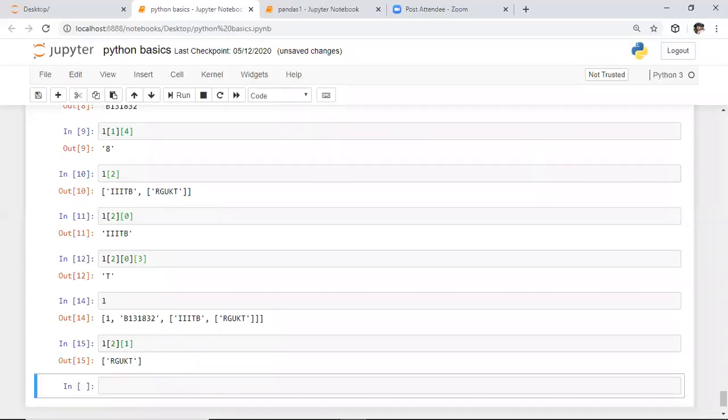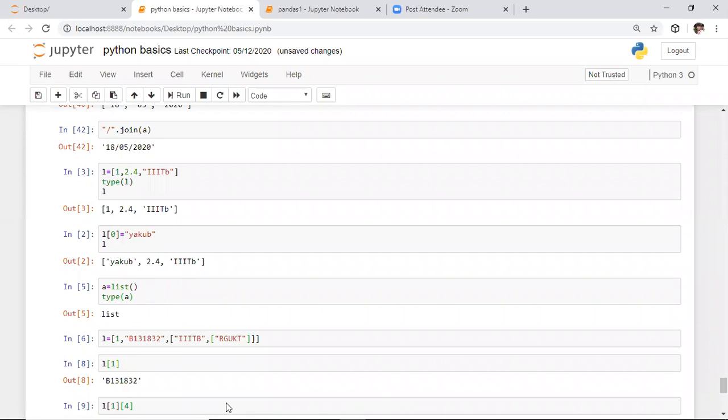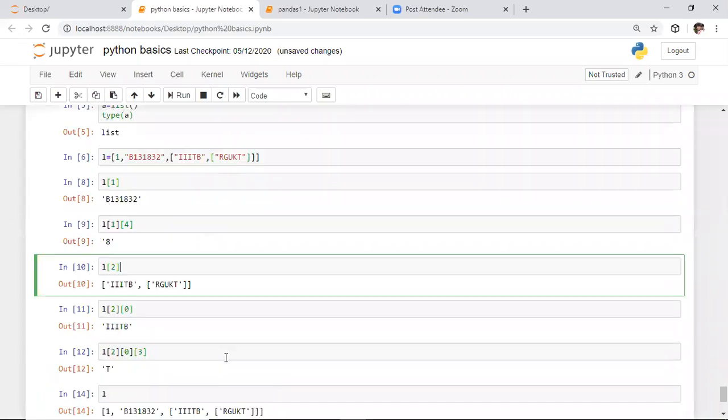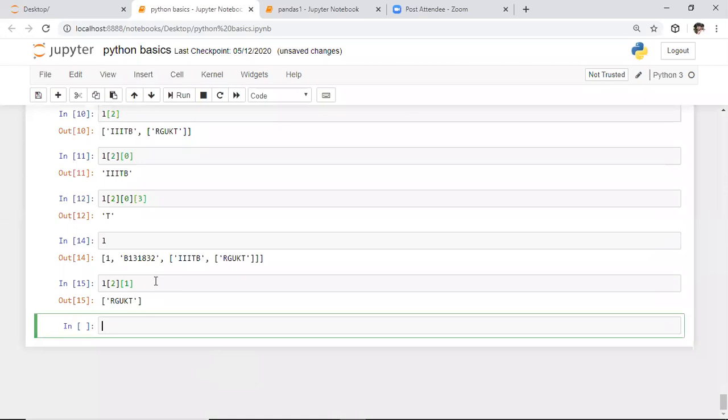After getting RGKT in the output, if you observe this example, that is also one more list. We need to proceed into that list. How to proceed into that list? Here we need to specify L of 2. First we need to enter into this 2. After this, we need to enter into this first indexed element, that is the RGKT list. From this RGKT list, we need to access this string, which is present at the 0th index. So I think you will access this. You try to access this like this.